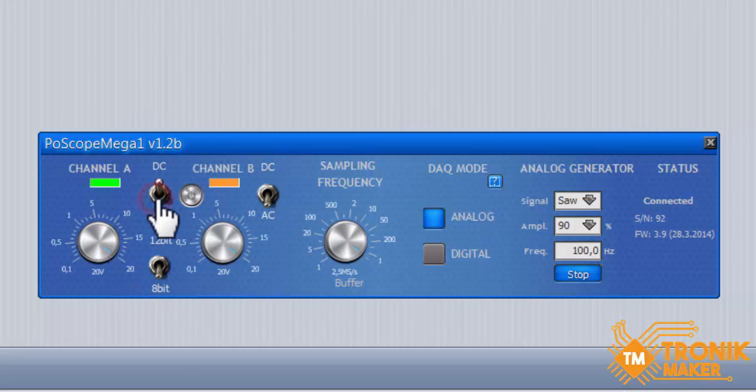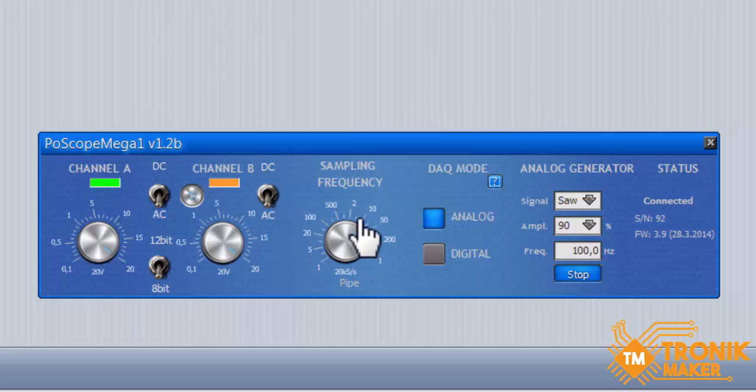We can cut off a DC component of a measured signal by clicking the AC-DC switch and change the measurement resolution from 8 to 12 bits and backwards. The sampling frequency varies from 1 sample per second to 2.5 megasamples per second.